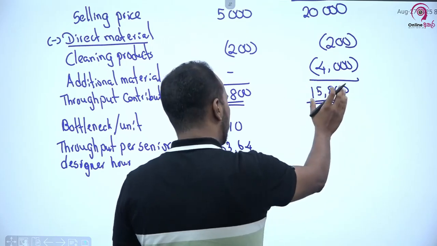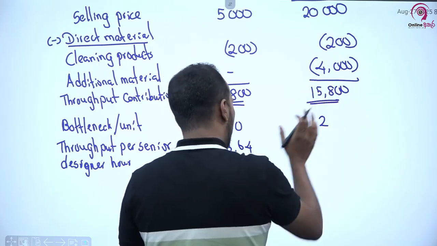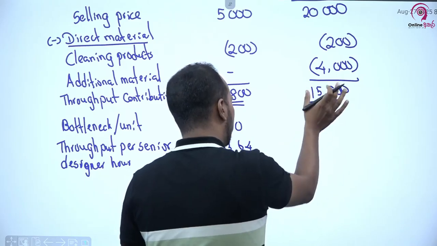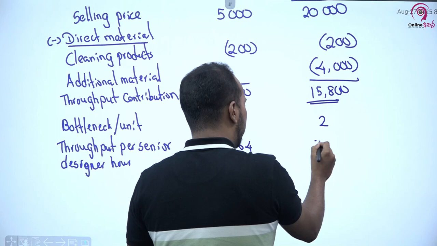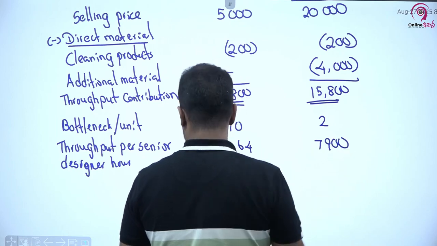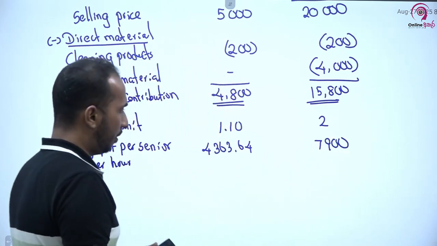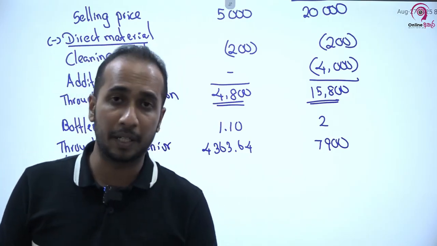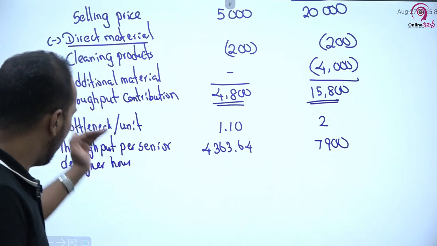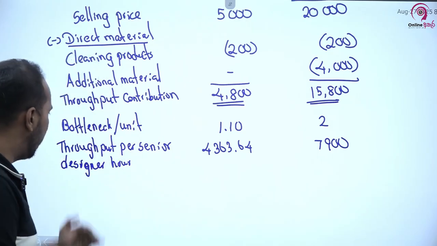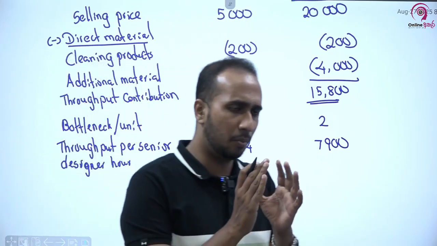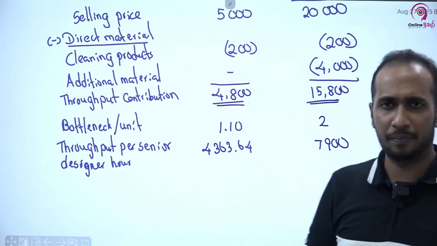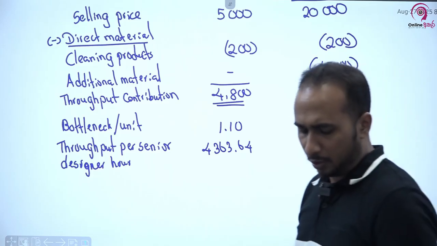In the same way, you can calculate the throughput per senior designer hour in respect of hair treatment. 15,800 is the throughput contribution. To earn this contribution, we have to devote 2 hours. So 15,800 divided by 2 is 7,900 per hour. This is the throughput contribution per bottleneck resource, or per senior designer hour. Senior designer hour තමයි අපේ bottleneck එක. ඒ පැයකට throughput contribution එක ළමයි මෙච්චරක් අපි earn කරනවා. That's what you need to understand.